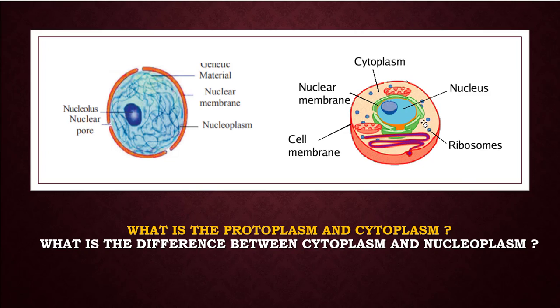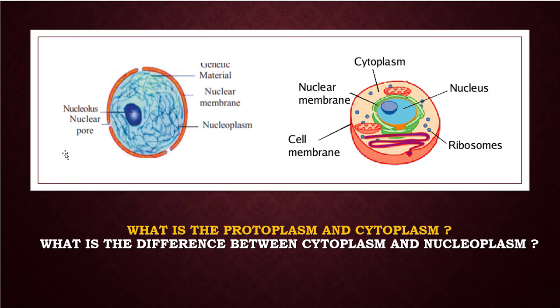The jelly-like fluid which is present inside the cell is called cytoplasm. And the jelly-like fluid which is present inside the nucleus is called nucleoplasm. Okay, children, the cytoplasm and nucleoplasm are divided by this particular membrane, that is the nuclear membrane. That is the main difference. Actually, cytoplasm and protoplasm are same. Initially, it is treated as protoplasm, which has life. Later on, it is divided into cytoplasm and nucleoplasm after the discovery of nucleus.